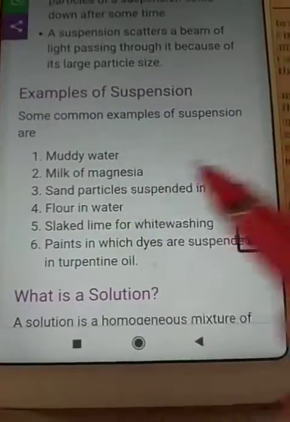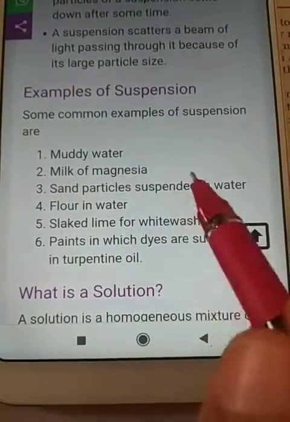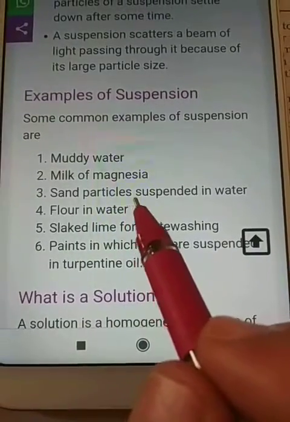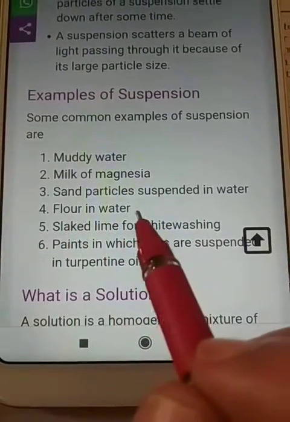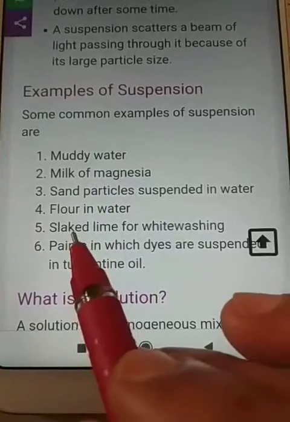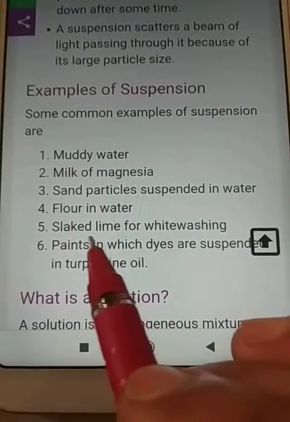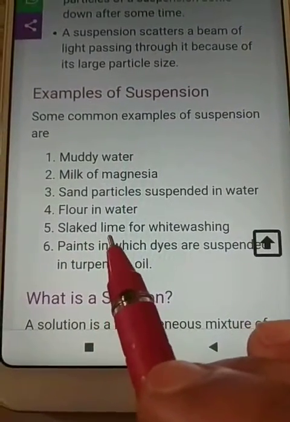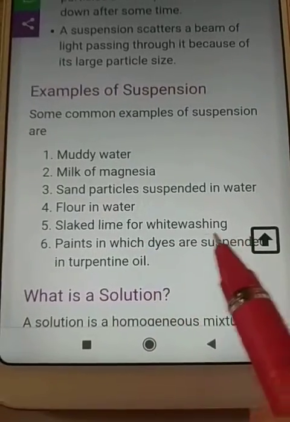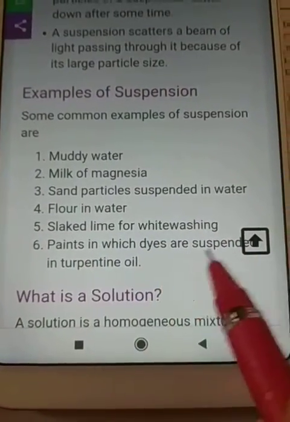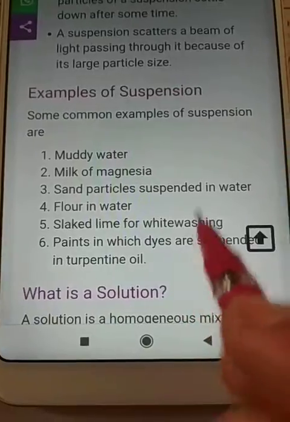Now examples of suspension: muddy water, milk of magnesia, sand particles suspended in water, flour in water, wheat flour or any other flour, slaked lime, calcium oxide for white washing, paints in which dyes are suspended. These are the examples of suspension.